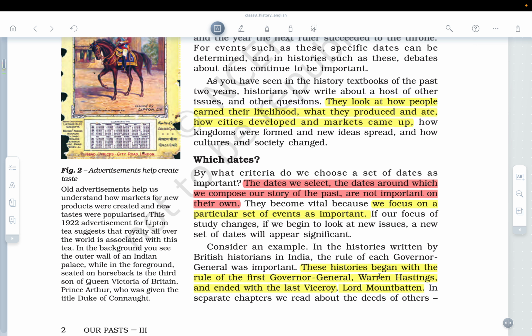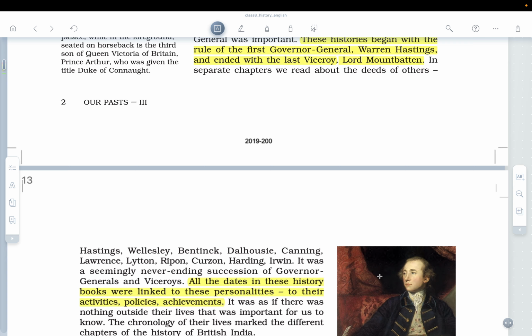Okay, because Warren Hastings was the first Governor General, and this becomes factual information also, and it ended up with the last Viceroy, Lord Mountbatten. So whenever you will be reading about the Indian polity, when we will be covering Lakshmikant, in that particular book we will read more about the role of Lord Mountbatten. Okay, in separate chapters we read about the deeds of the others.